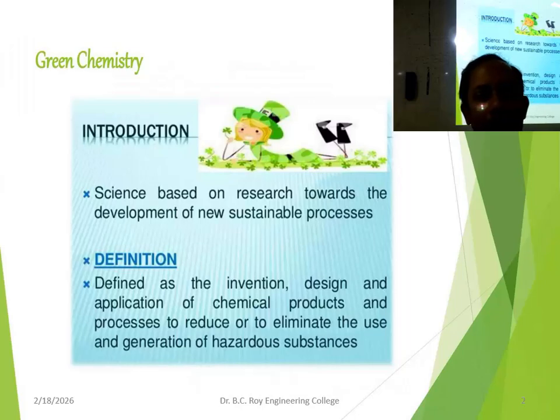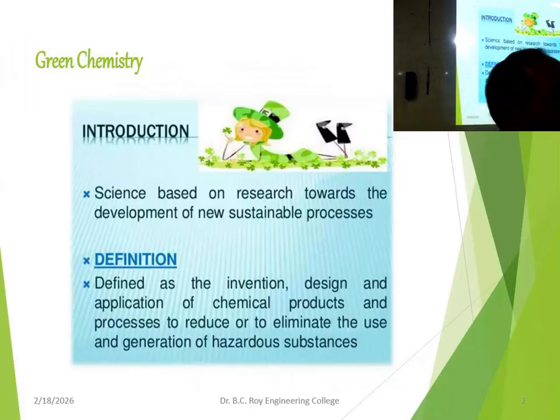What is green chemistry? It is a science based on research towards the development of new sustainable processes. Now, what is a sustainable process? What is the meaning of sustainable? Sustainable process means that due to this process, our future resources should not be fully consumed. That is called sustainable. I think you have quite a doubt regarding sustainability. I have asked so many students and am getting different answers.